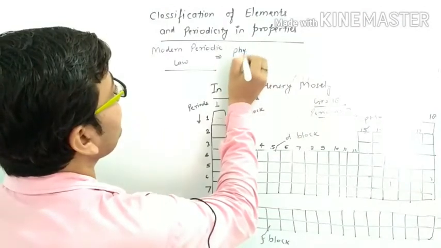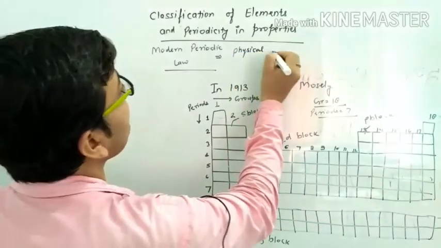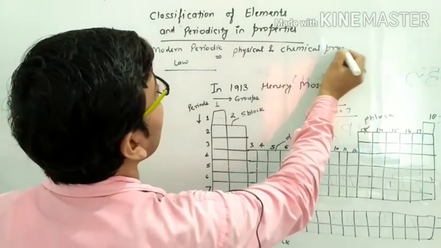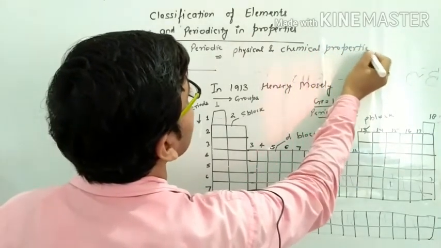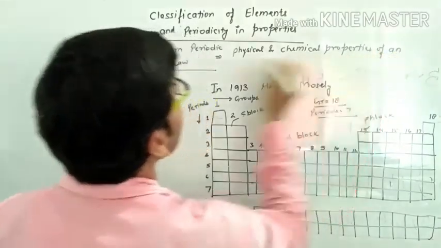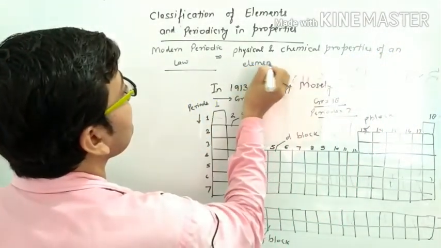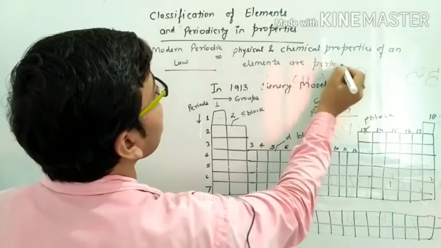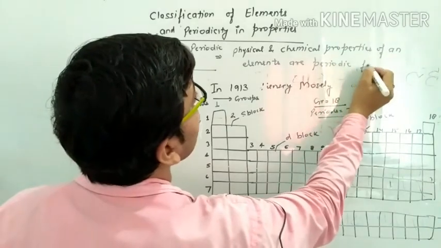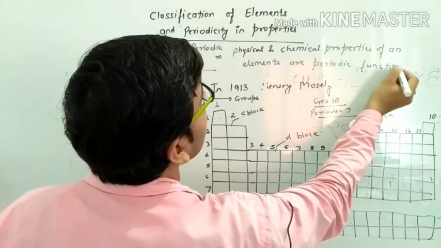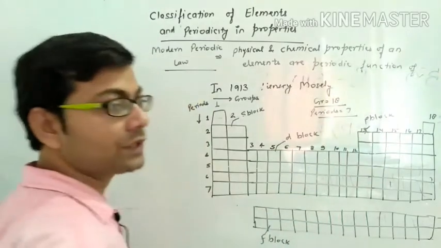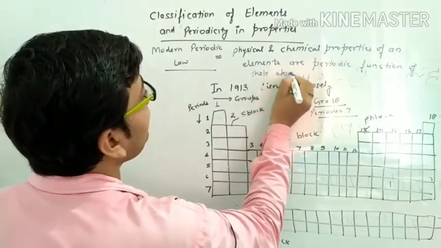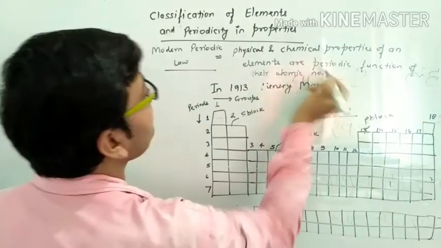Means the physical and chemical properties of an element are a periodic function of their atomic number.